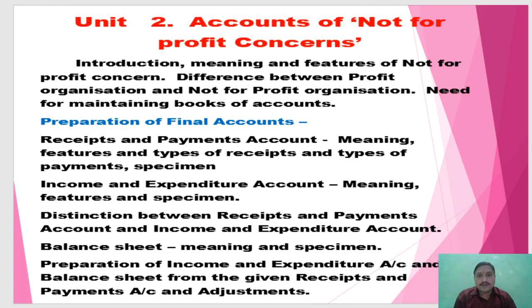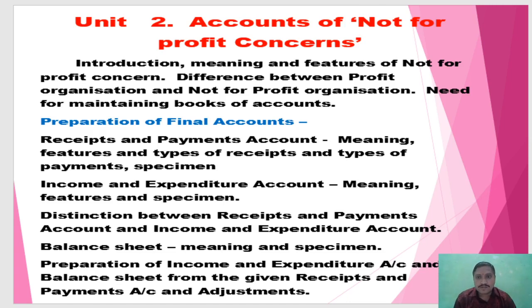So in this unit we learn the final accounts of all those organizations, and how to maintain their books of account. Introduction, meaning and features of NPO and non-business organization, and the difference.